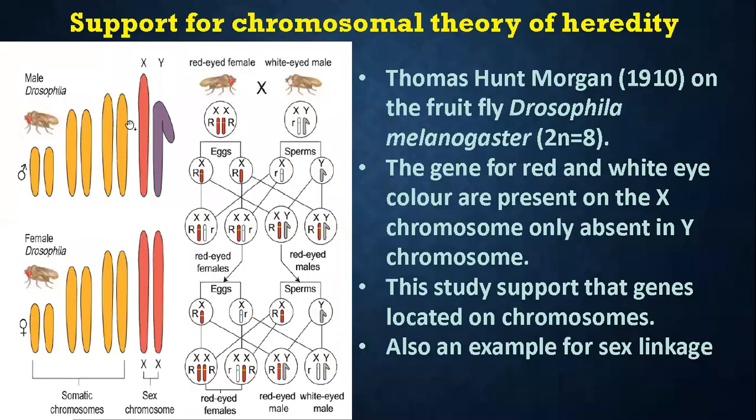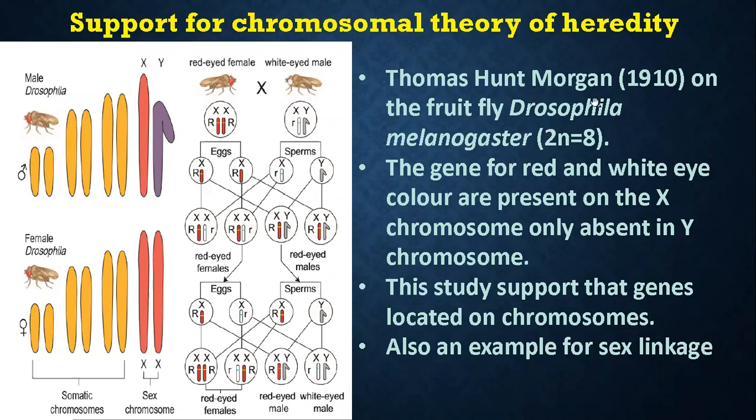Okay, let us see the support for the chromosomal theory of heredity. Here, Thomas Hunt Morgan in 1910 worked on the fruit fly Drosophila melanogaster. You all know we can call it a fruit fly. Suppose you keep any fruit, you can see minute insects, just like mosquitoes, surrounding that fruit. So we call it a fruit fly. The name of the fruit fly is Drosophila melanogaster.